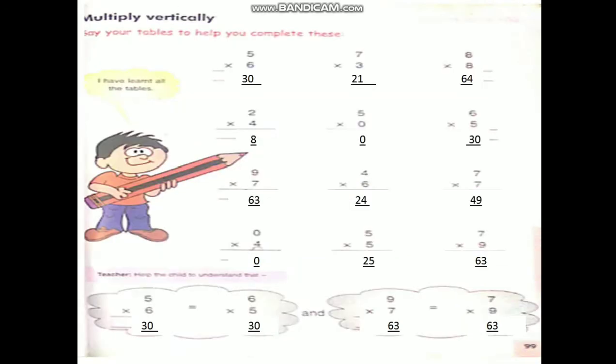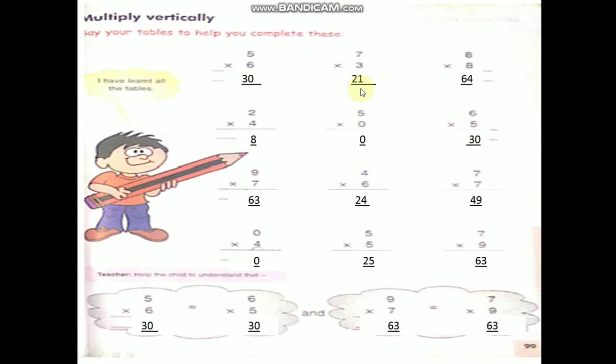Okay, children. Now multiply vertically. Earlier I explained multiplication by the number line method, long way method, and repeated addition. Now this one, multiply vertically. You learn tables 2 to 10, children. Then very easily you can multiply. 6 5s are how much, children? 30. 3 7s are 21.